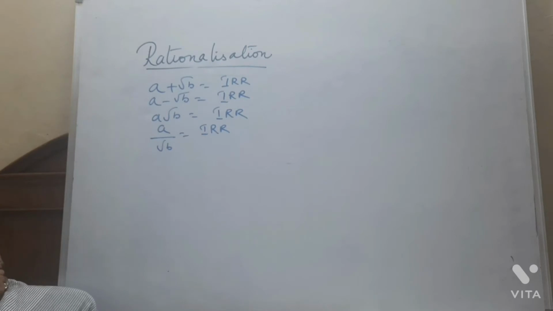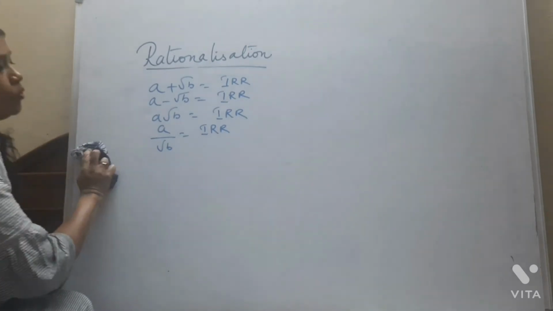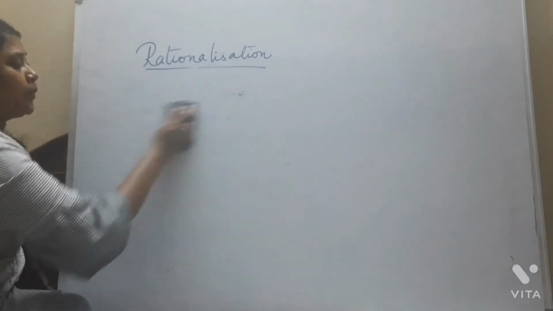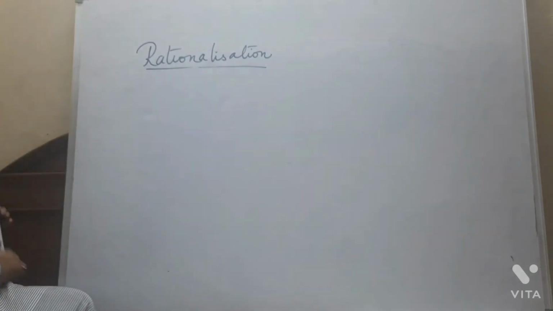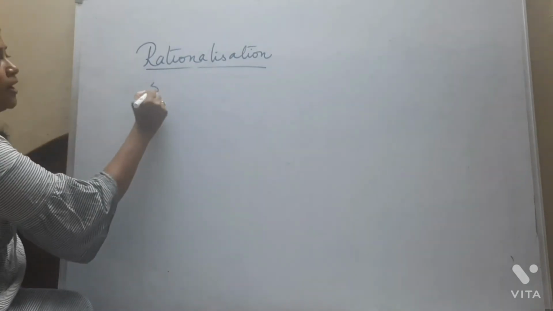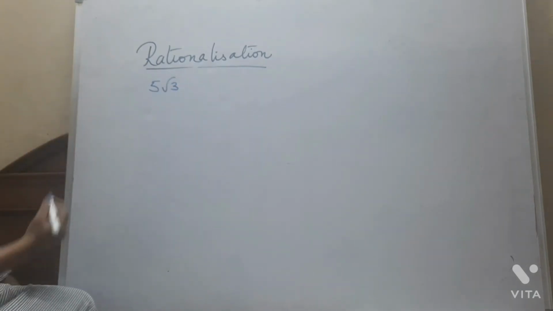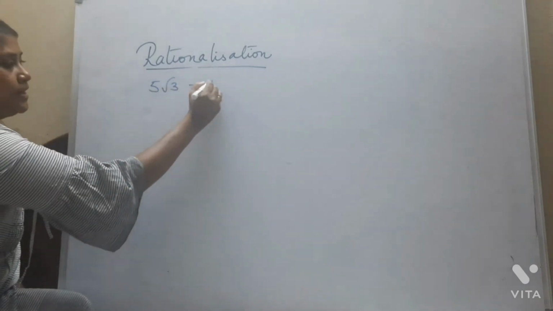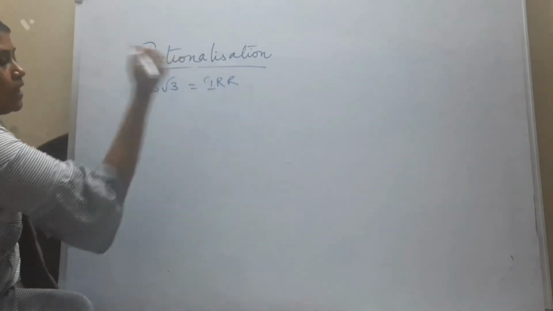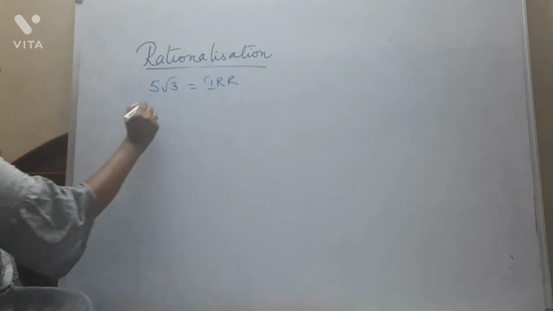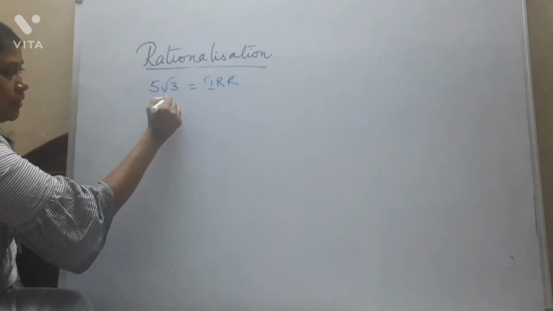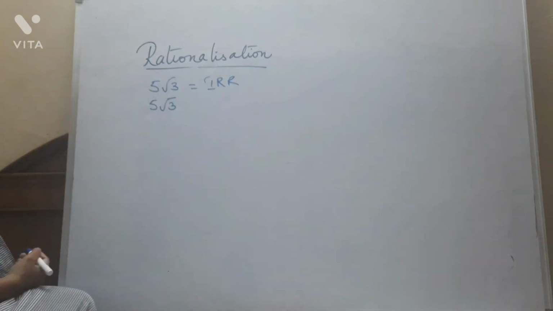Okay, yes. Now, I would like to ask you one simple question. 5 root 3 is an irrational number or a rational number? Tell me. A rational with an irrational will always give you an irrational. So this is an irrational number. Now, I want to convert this irrational number into a rational number. How do I do it?